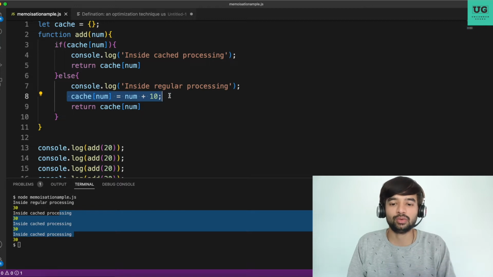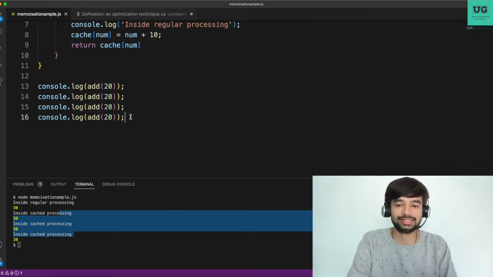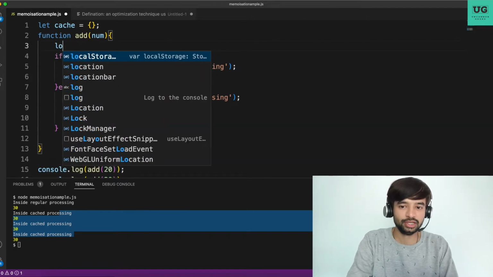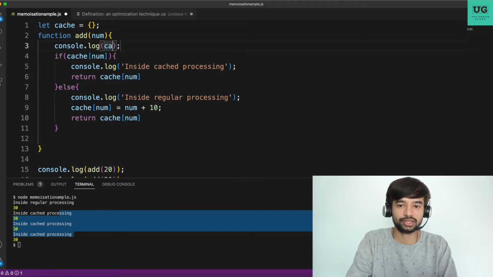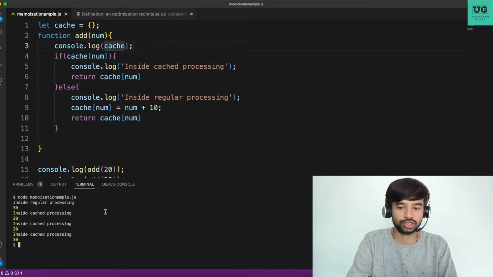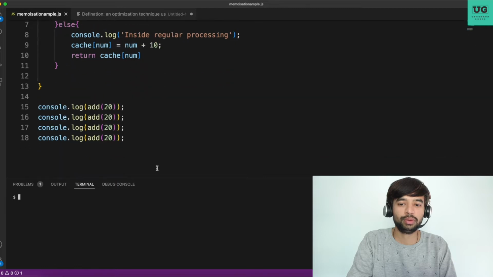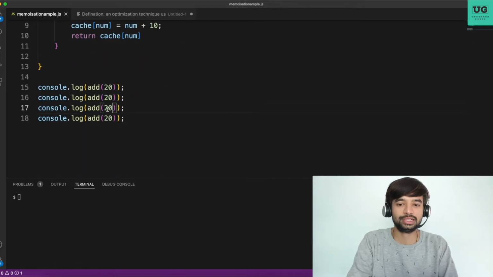Correct. Now let's say rather than passing 20, okay, one more thing I'll do just for your understanding. I'll also try to log the cache, to see how the object looks. Log the cache. Correct. So the cache is first empty, then the cache is 20 comma 30. Now you pass 20 twice. Let's say you pass 10 twice. What will happen?